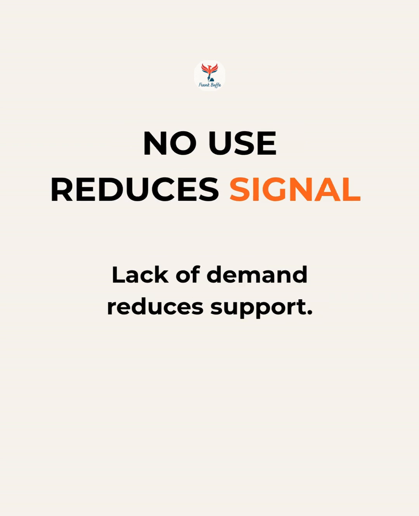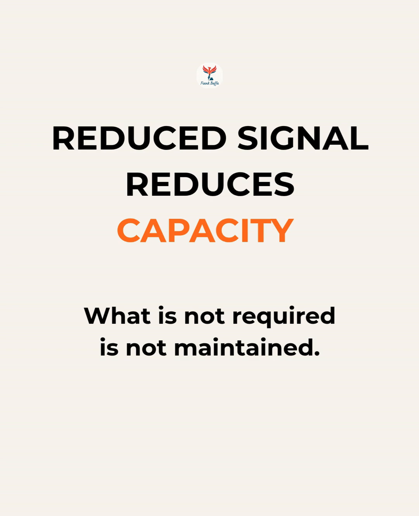When use decreases, signal decreases. The body receives less information that capacity is needed. With less demand, support begins to reduce. The system adjusts based on what it receives. Over time, reduced use leads to reduced support. Reduced signal leads to reduced capacity.